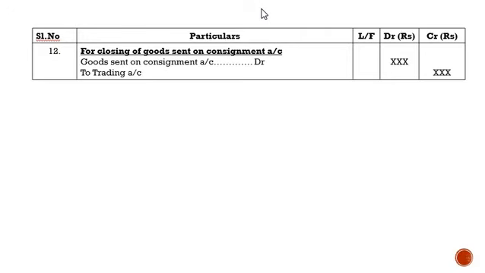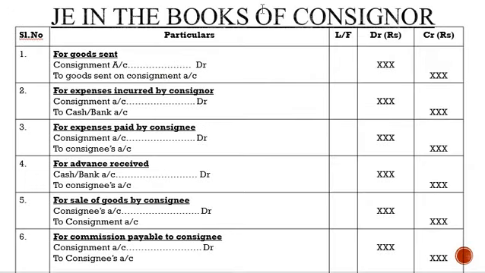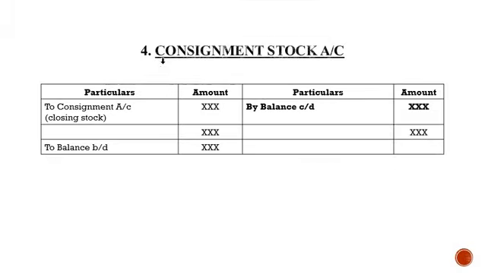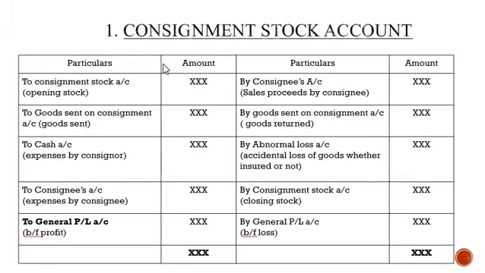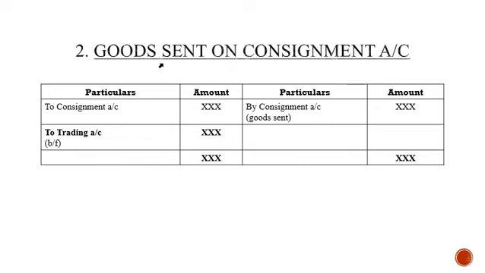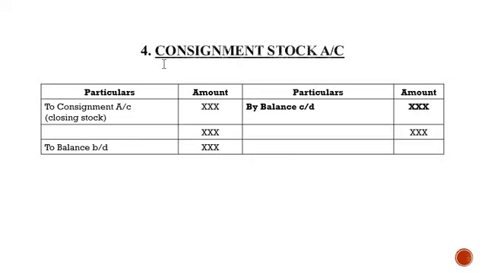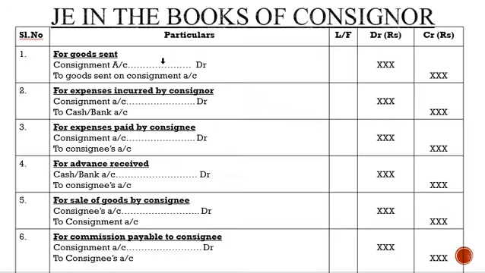All of you write down these journal entries. Like the journal entries in the books of the consignor, similarly you have journal entries in the books of the consignee as well. Once you write them down, cross-check them through the various accounts that we prepared in the previous class: consignment stock account, goods sent on consignment account, and consignee's account. Just cross verify these journal entries through those accounts.